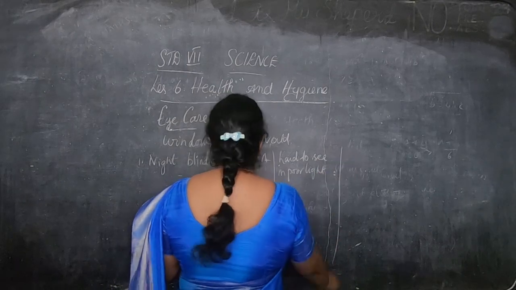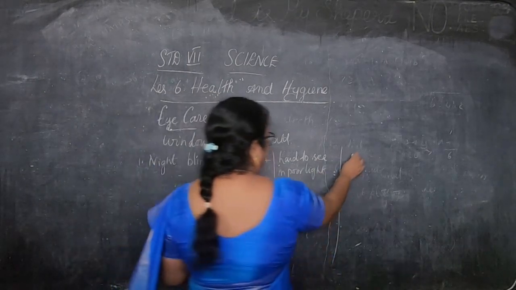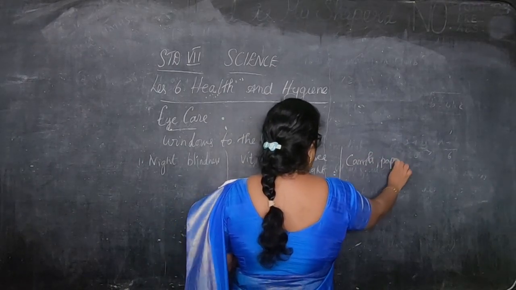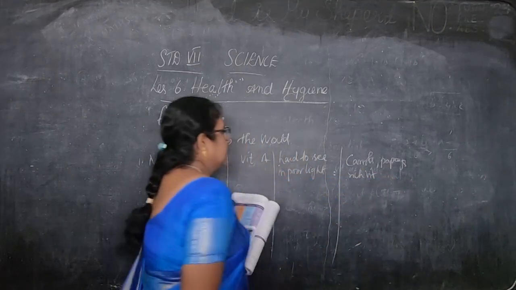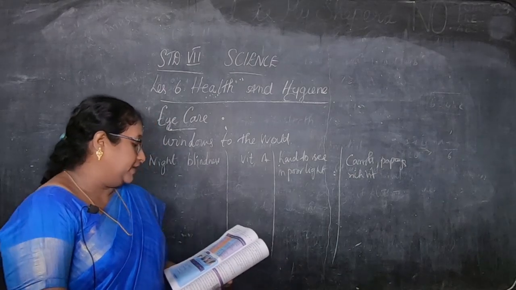And then what are the remedial measures? Eat foods rich in vitamins, like carrots and papaya. Carrots and papaya are rich in vitamins, so we have to eat this type of food to avoid night blindness, that is, the lack of vitamin A.